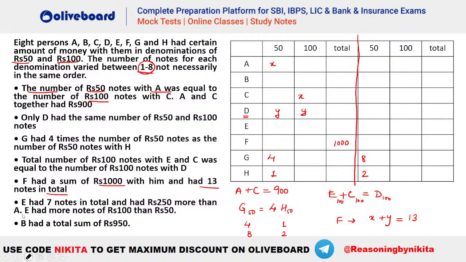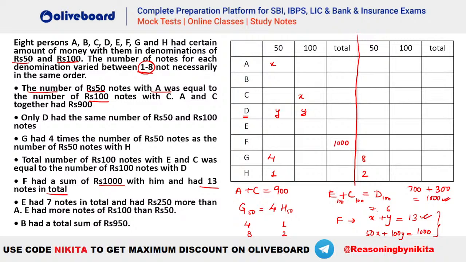Right? So what are the possibilities here? So this will be 50X plus, let's say, 100Y. This is equal to how much? This has to be equal to 1000. Now if you solve these values, what will you get? Okay, Yashraj says that F has 7 notes of 100 rupees. So that means 700, and 6 notes of 50, that means 300. So that will give you how much? 700 plus 300. So how much is that? You can see that's equal to 1000. So absolutely this is fine. And 7 plus 6 is also 13, isn't it? So you can see both the values will be satisfied when we take 7 and 6 here, isn't it?